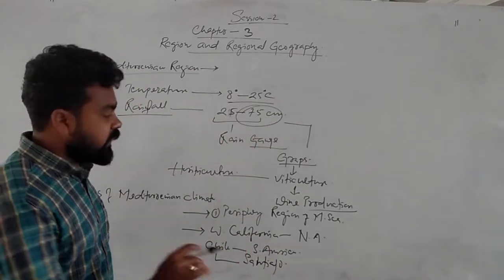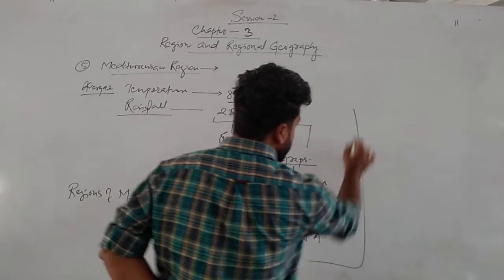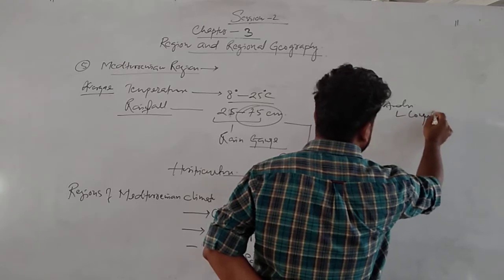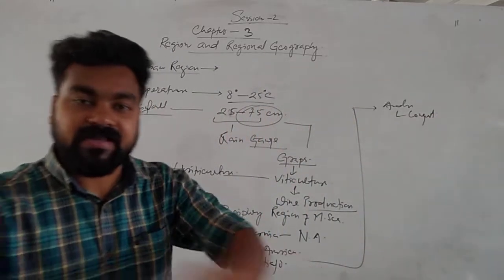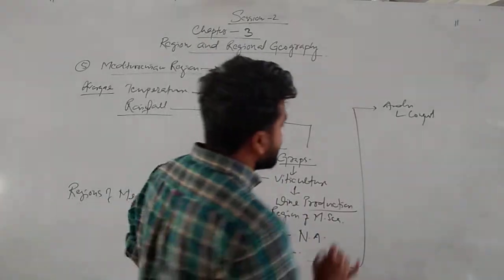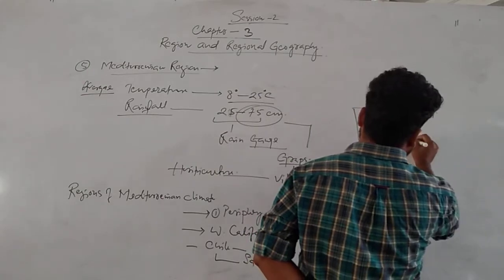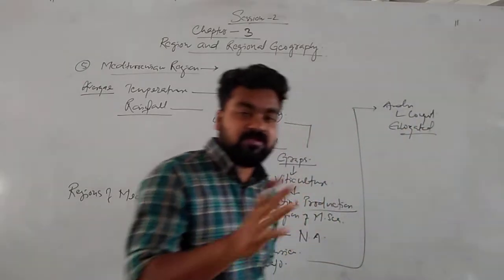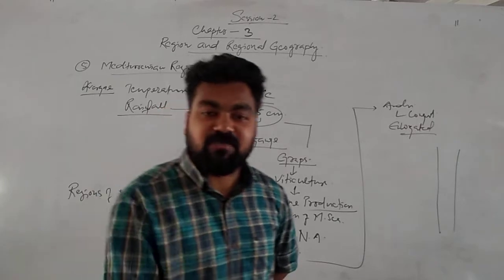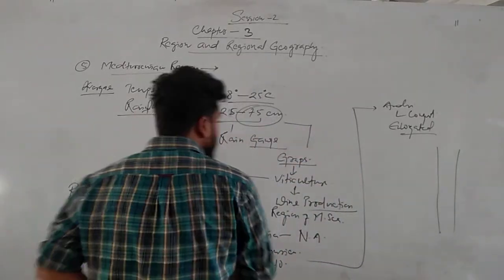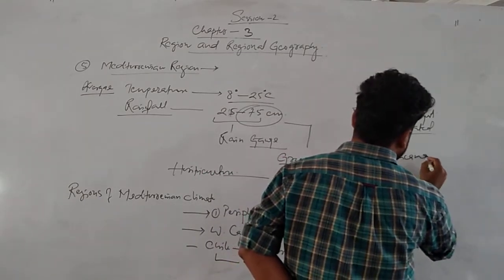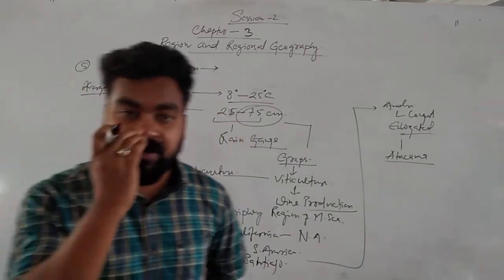Chile is actually in which mountain? Chile is in the Andes mountain. The Andes is the longest mountain in the world. The highest mountain is the Himalaya, and this is the longest mountain. Chile is called an elongated country, because every country has a different type of shape. Chile is like this; that is called the elongated shape. It lies over the Andes mountain. In Chile there is also a desert. The name of the desert is Atacama. Everything we will study in geography; we will study North America and South America separately.